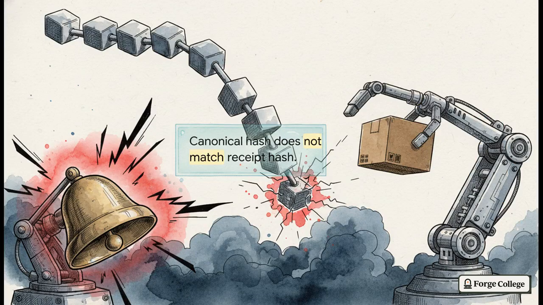Because think about it. If those two hashes do not match, boom, reorg detected. The canonical block hash is not equal to your receipt block hash. What that means is the chain has literally shifted underneath you, and the block that originally contained your transaction is no longer part of the main history. If your automated script sees this mismatch, it needs to instantly sound the alarm, halt the physical shipment, pause the cross-chain bridge transfer, whatever it is. It's your ultimate safety net.